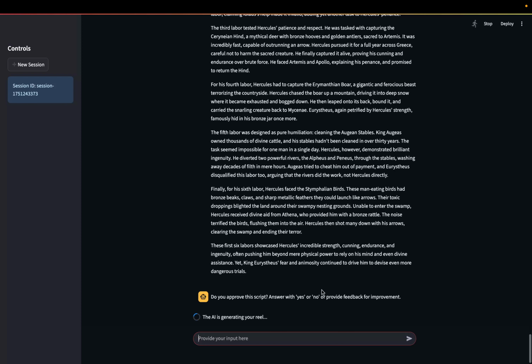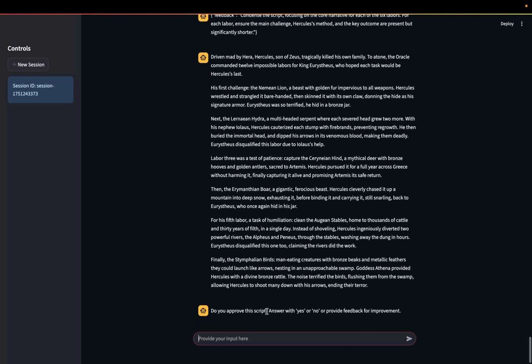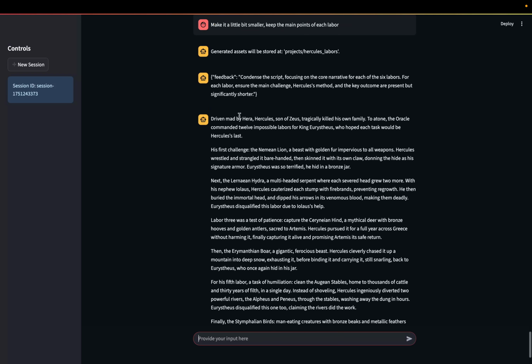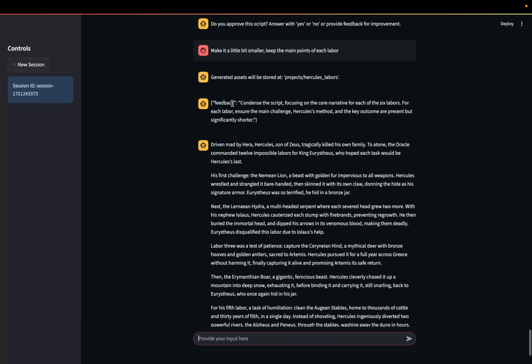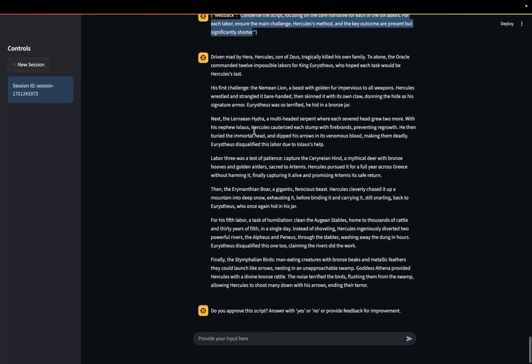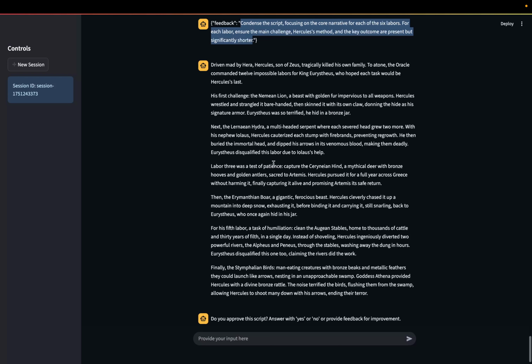So you can see that I'm not giving explicit approval or, let's say, disapproval of the script. I'm just providing some feedback. Because it's an agent that is receiving this input, it understands that I have not approved since I gave feedback, and we will iterate a little bit over the script. You can see that feedback here, the user feedback agent digested my input, passed that input to the script writer, and the script writer refined the script a little bit.